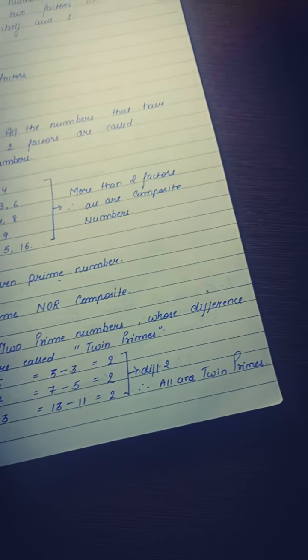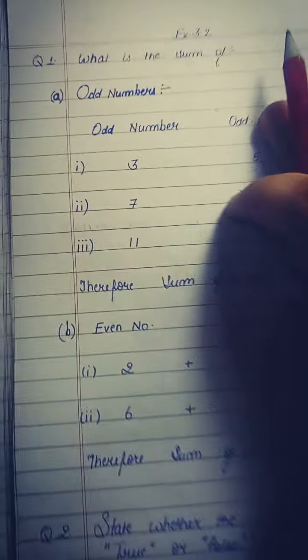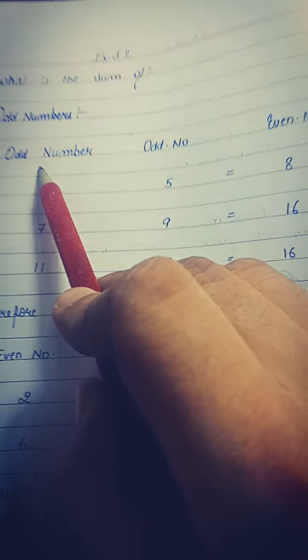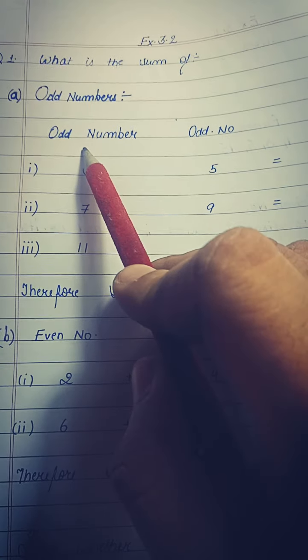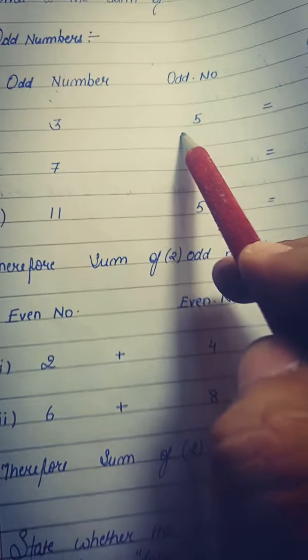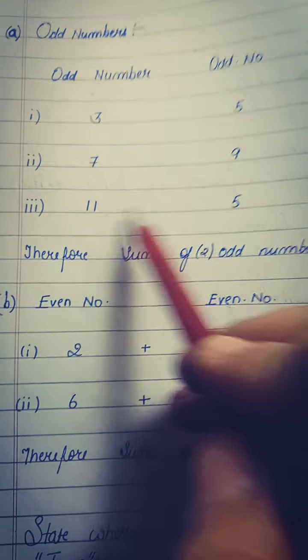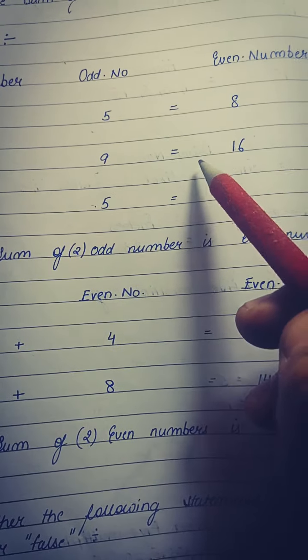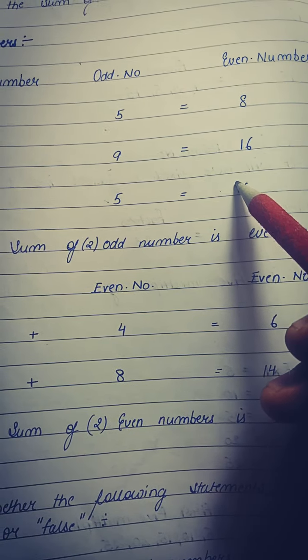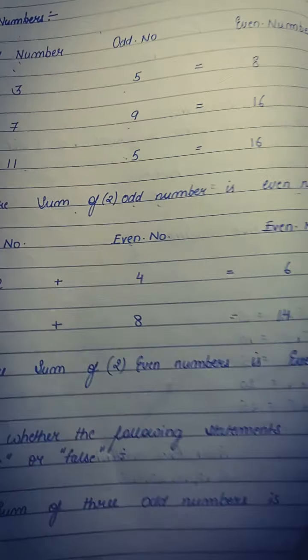So now we are starting the exercise. Question number 1: what is the sum of two odd numbers? If I add two odd numbers, for example 3 and 5, I get an even number. 7 and 9, 11 and 5, whenever I add two odd numbers, I always get an even number. So we can say that the sum of two odd numbers is always an even number.